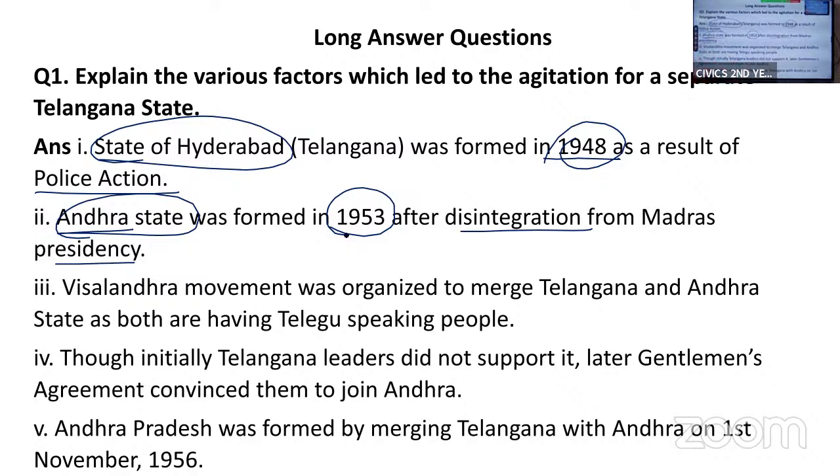Okay, so Hyderabad was well developed by the Nizam. It had surplus revenue also. But Andhra state, which was newly formed, did not have proper infrastructure.